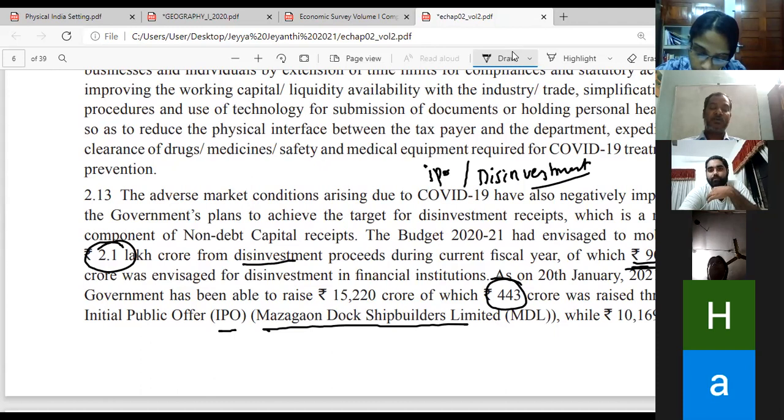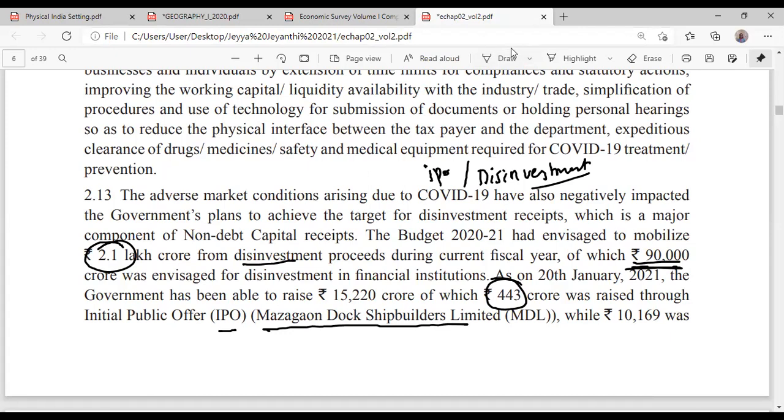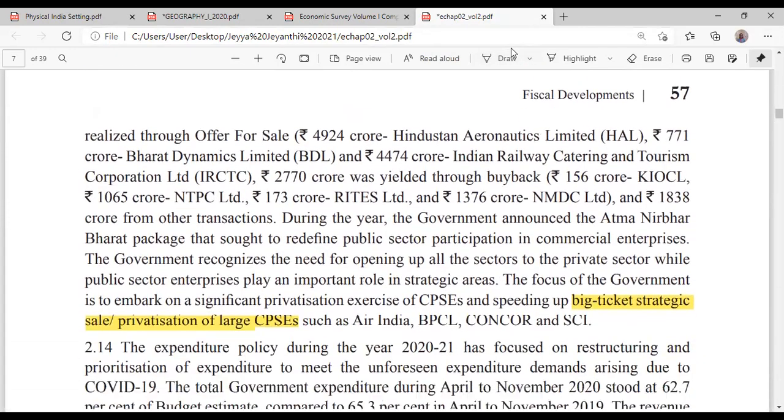So originally the government thought they'd get 2.1 lakh crore, but they did not get that, because the first thing is LIC is the biggest thing which they have to sell. Till now that has not materialized. If they sell LIC, they'll get up to 1 lakh crore. That did not happen, and they are also not able to sell BPCL and Air India, all these are pending.